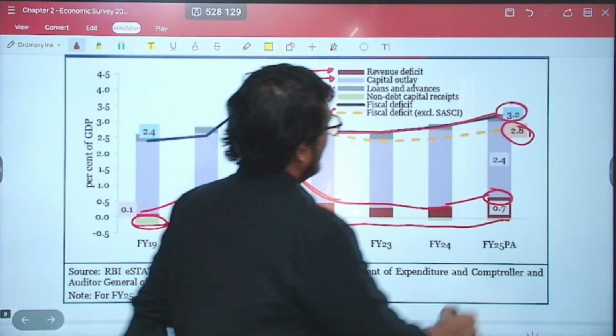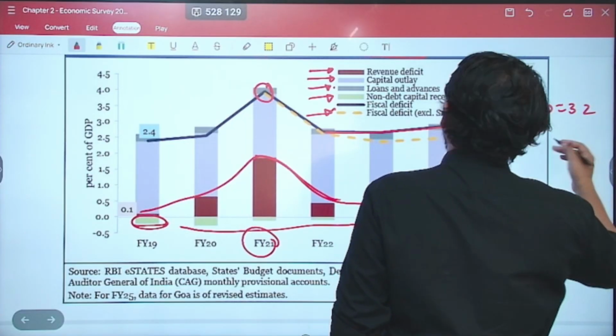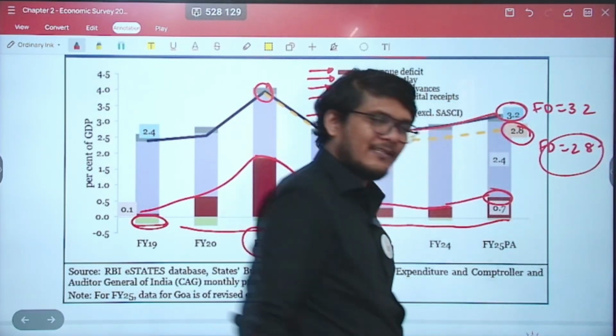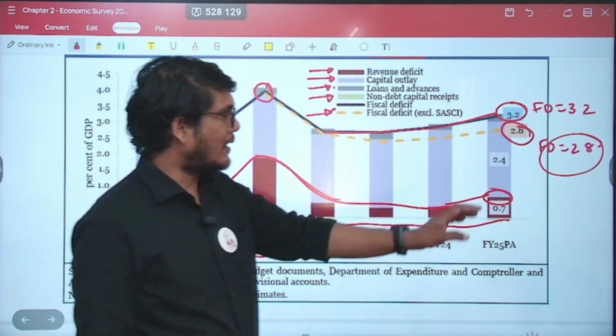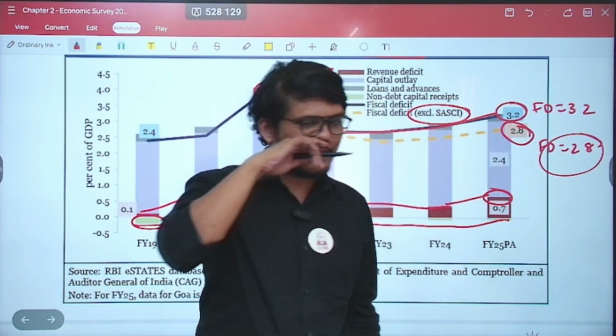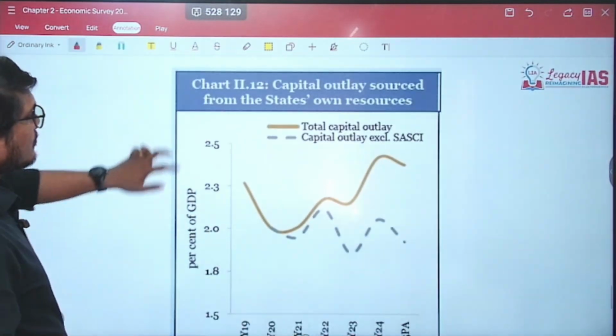If the fiscal deficit is 3.2, but if you exclude SASCI, the fiscal deficit is 2.8. So deficit is less, that is good. But the money which is being provided here is used for capital expenditure, which is a good expenditure that is being done.